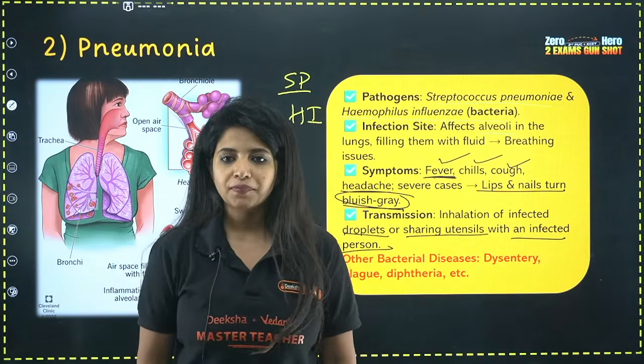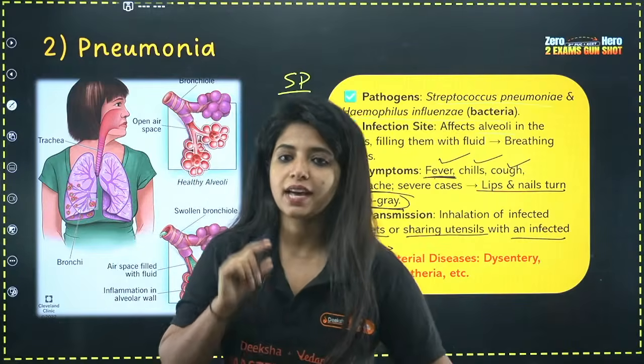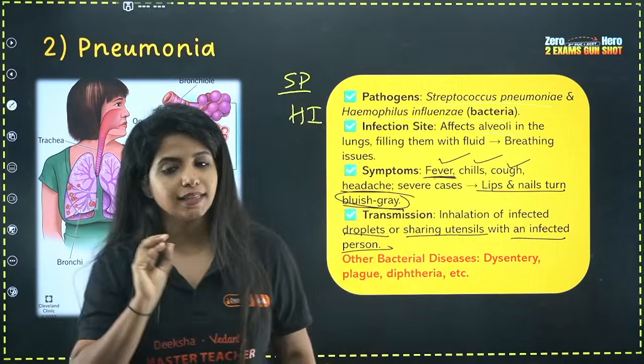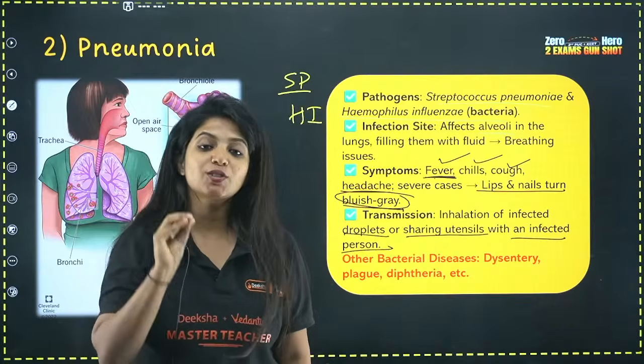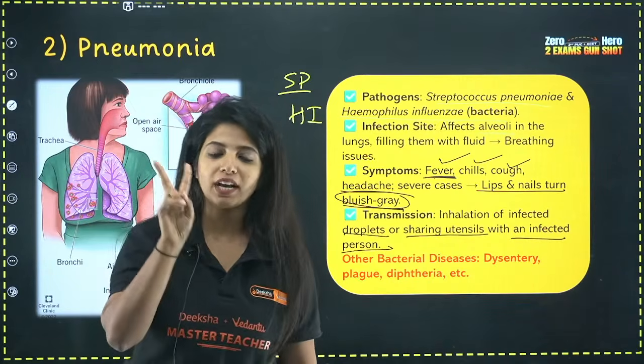They are going to take that in. So that is why we say it's a droplet infection, and also by sharing of utensils and things like that, it can be caused. That is all about pneumonia, caused by two types of bacteria.